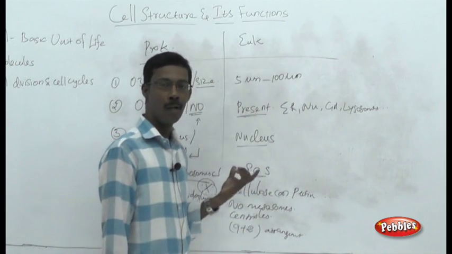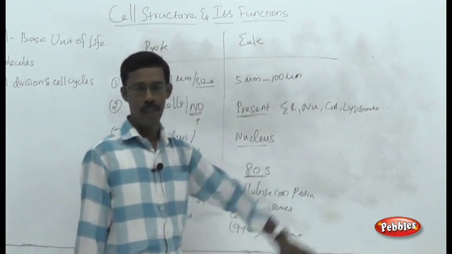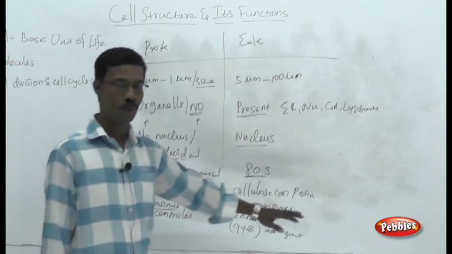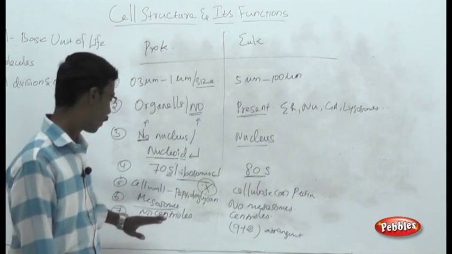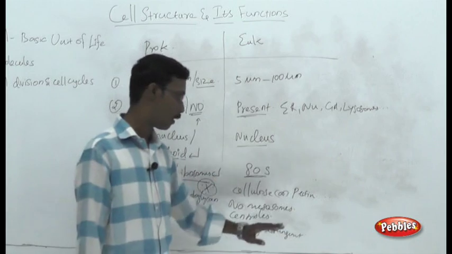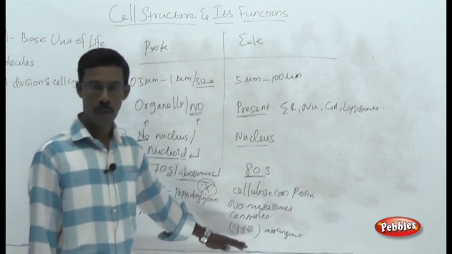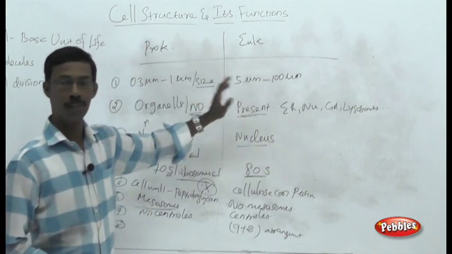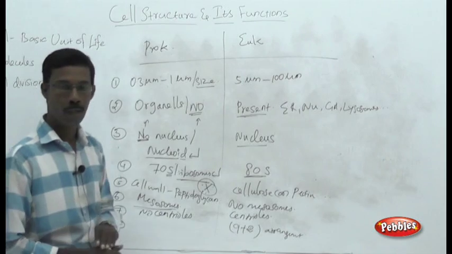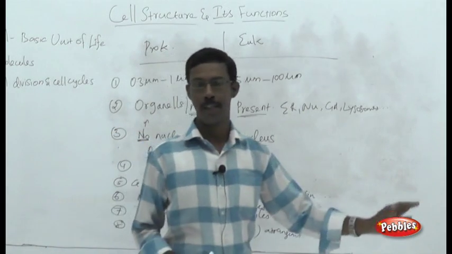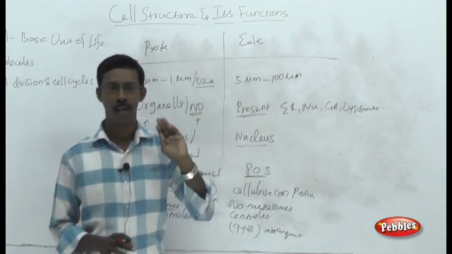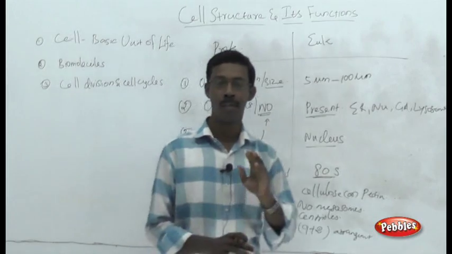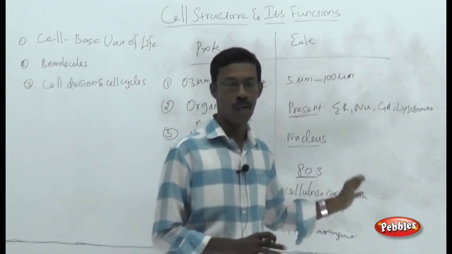The cell wall is made up of peptidoglycan or murein layers, or muramic acid. In eukaryotes, the cell wall is made up of cellulose or related carbon sugars. Mesosomes are present in prokaryotes; there are no mesosomes in eukaryotes. Centrioles are absent in prokaryotes and present in eukaryotes. Flagella are arranged in microfilaments, with a definite 9+2 arrangement in eukaryotic cells. There is no such arrangement in prokaryotic cells. Now we are going to see the details of the structures of prokaryotic cells, what external and internal structures are present, what their roles are, and how they are arranged in prokaryotic cells.